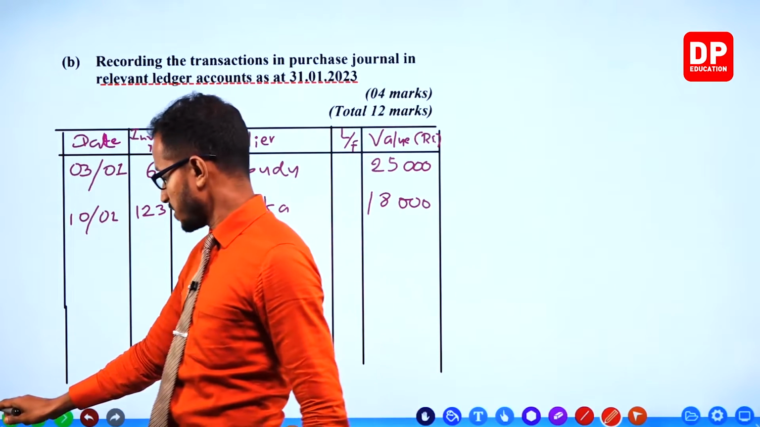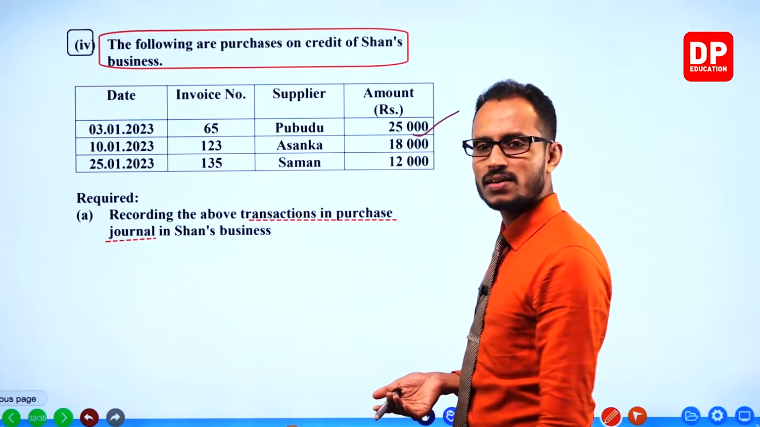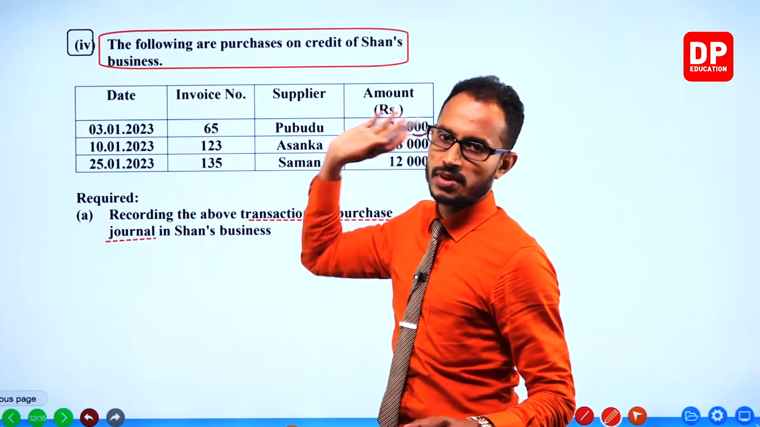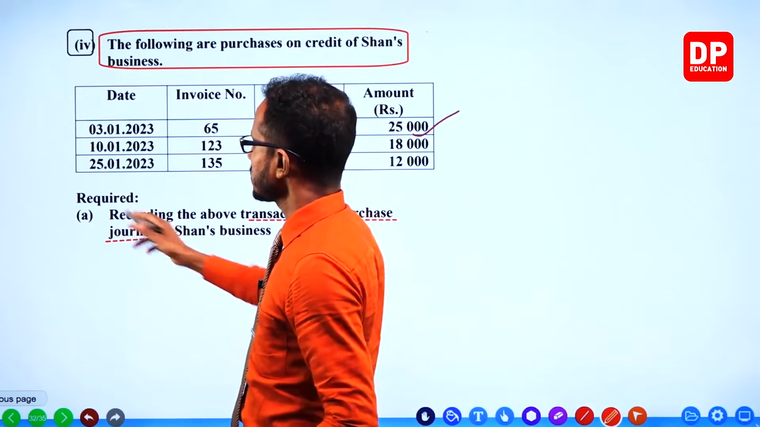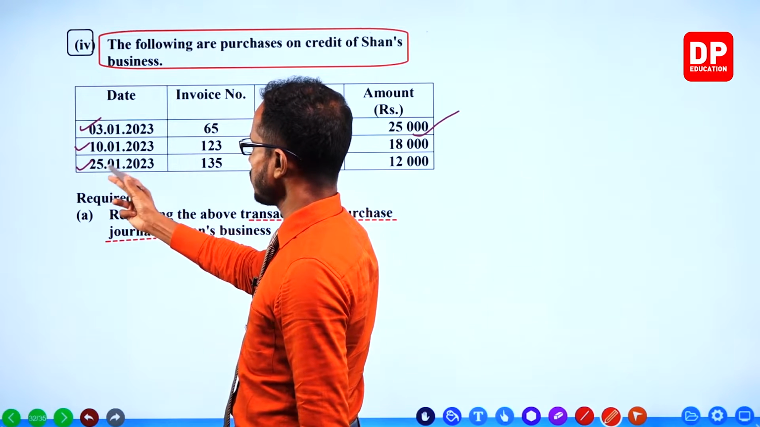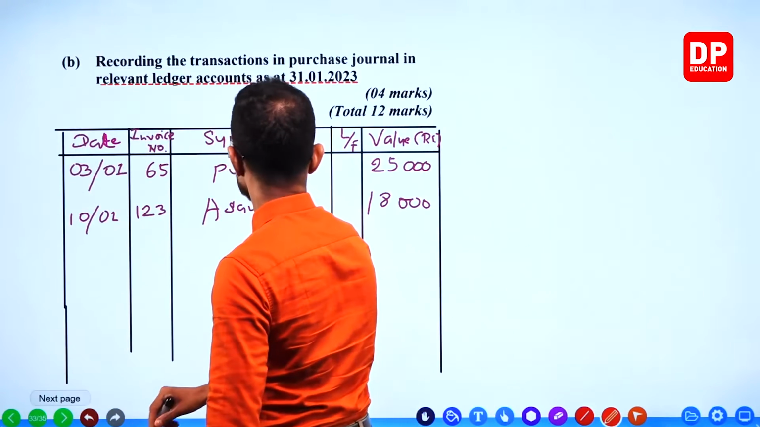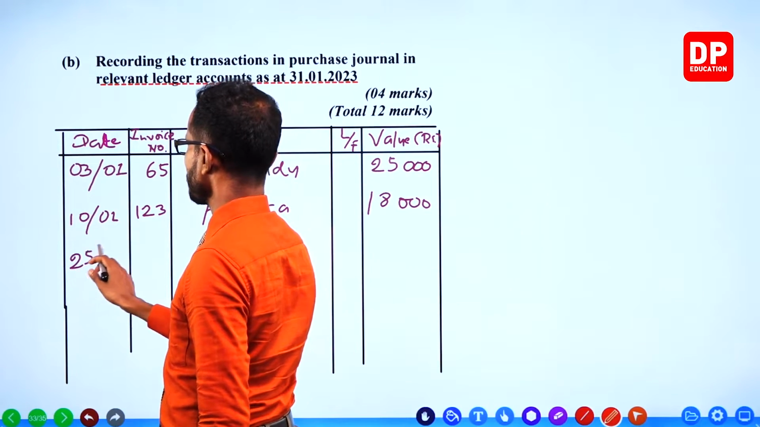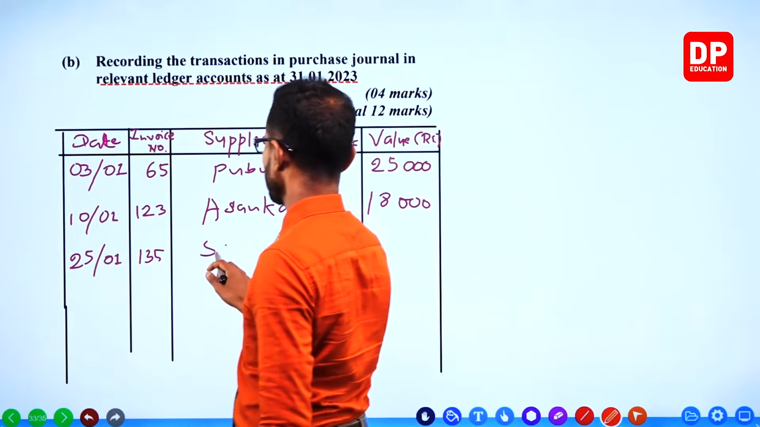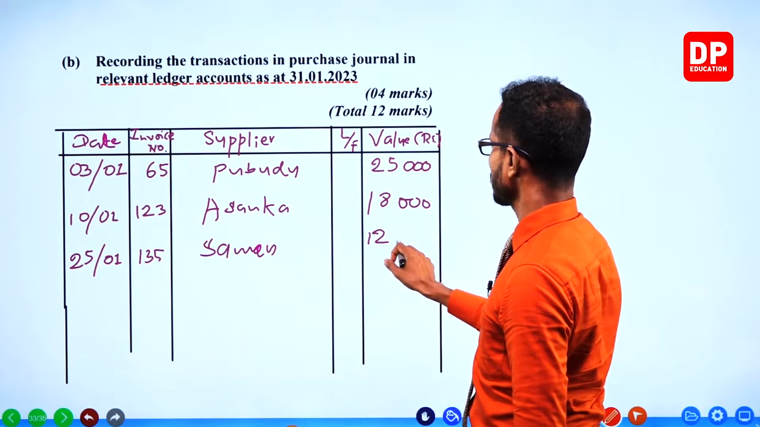Is it that easy? Guys, it's just taking this information and putting it inside the table. That's it. Now we are done with 25th January, invoice 135, Saman, 12,000.